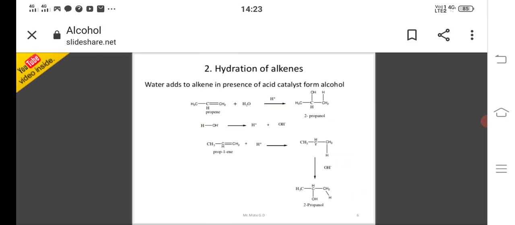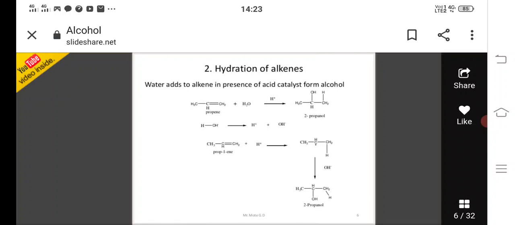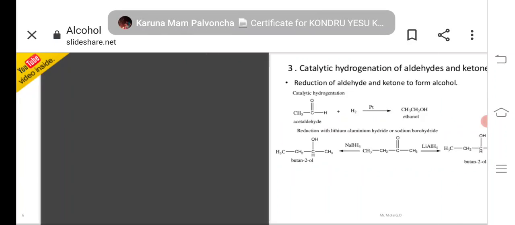Next is hydration of alkenes. Water adds to an alkene in the presence of an acid catalyst to form alcohol. Here we are taking propene plus water. On hydration, it is converted to 2-propanol. Propene plus H+ ion is converted to a secondary carbocation. That secondary cation is attacked by hydroxide ion and forms 2-propanol.